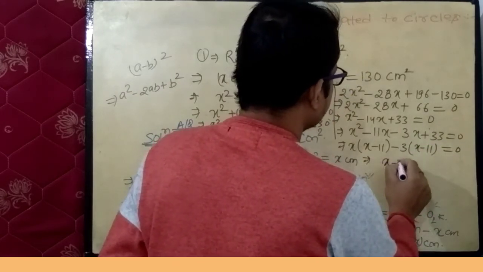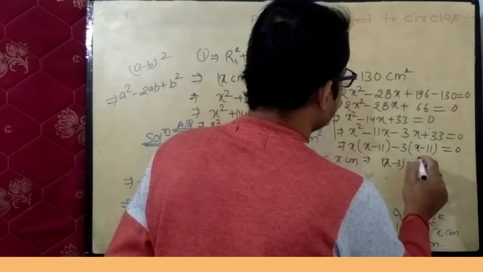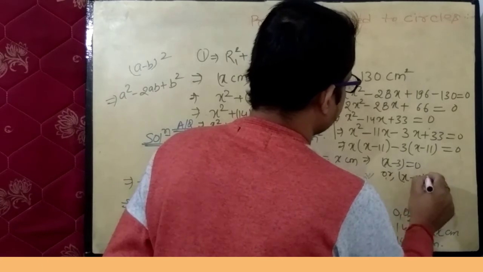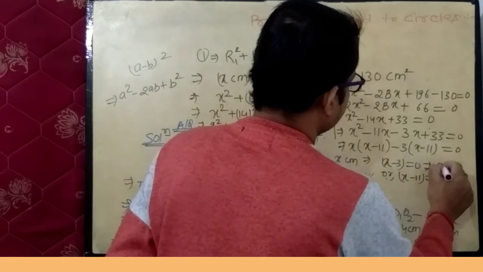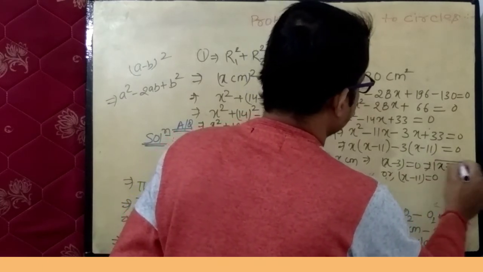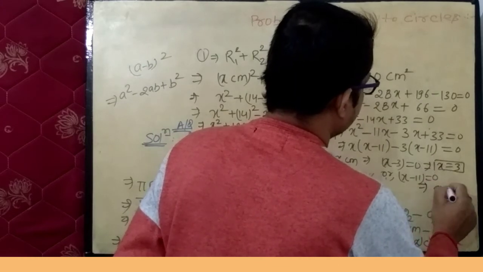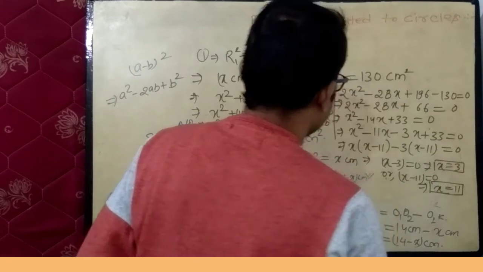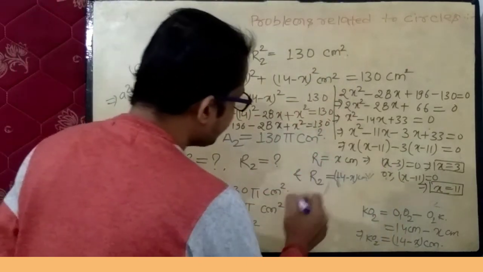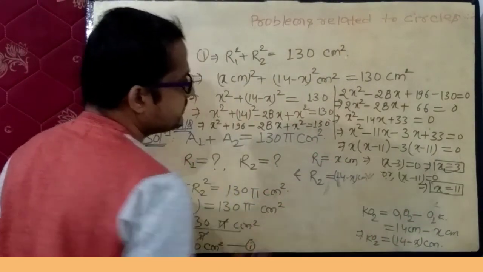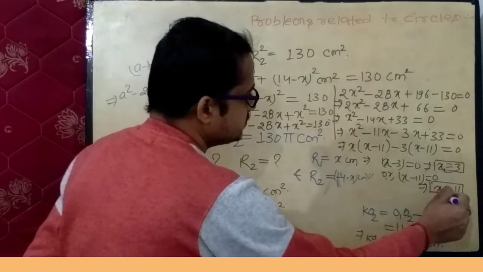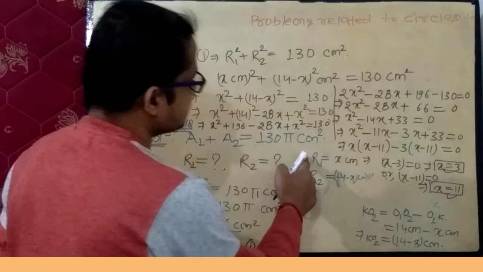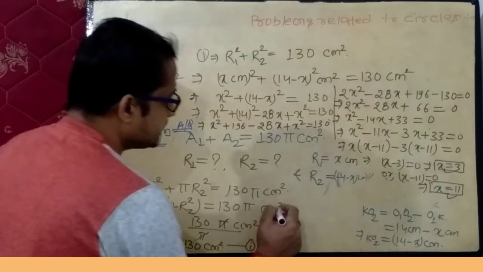So x minus 3 equals to 0 or x minus 11 equals to 0. This implies x equals to 3 and x equals to 11. Now either x equals to 3 or x equals to 11. So you will get two values of this radius r1 and r2.